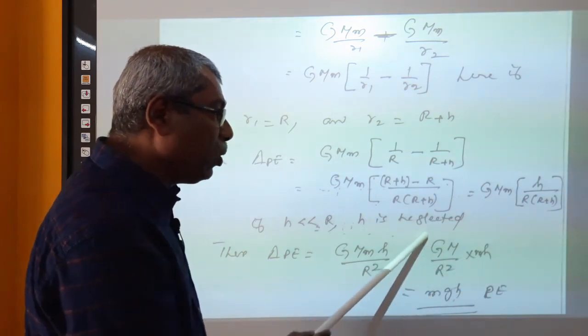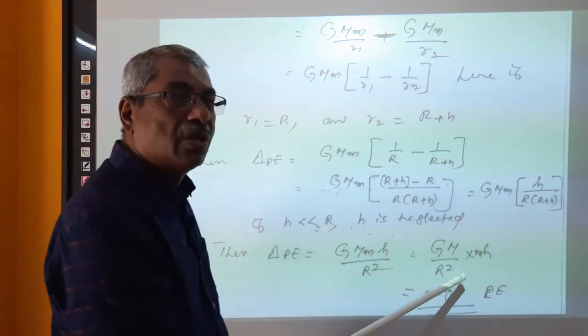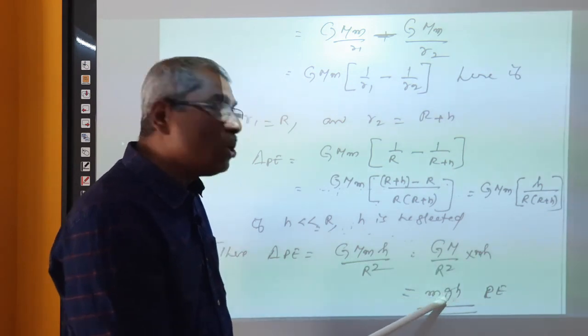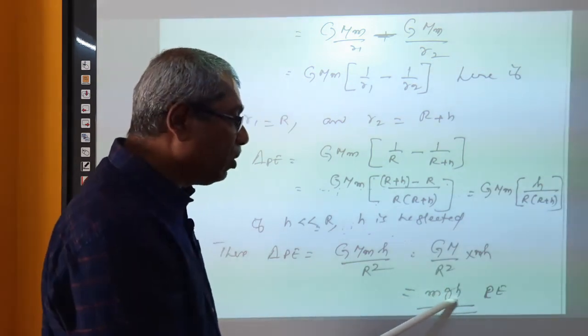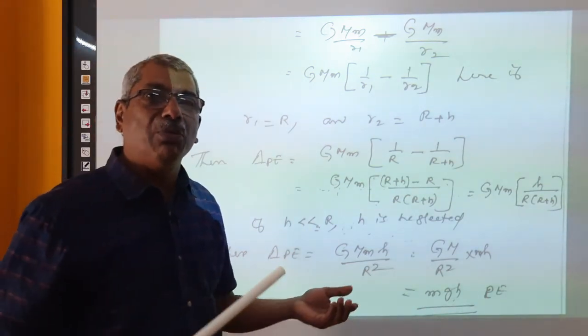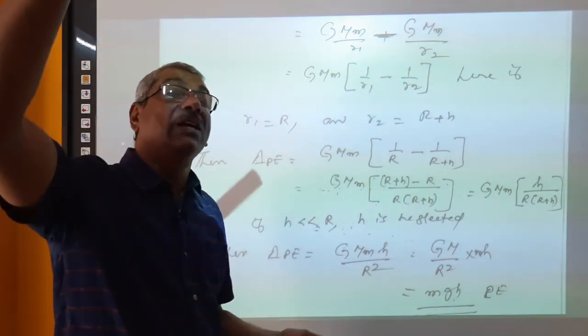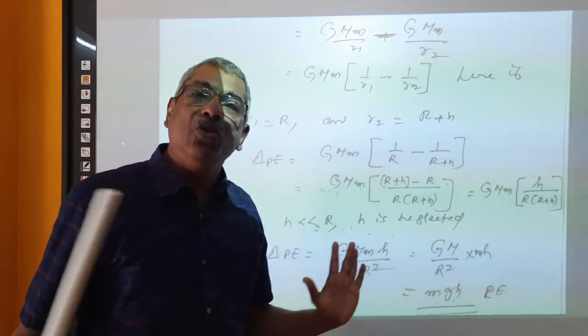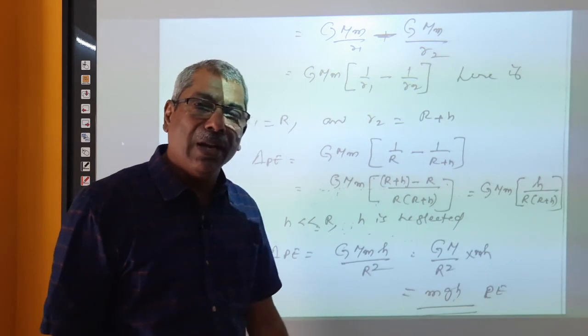Everybody knows that G M by R square is equal to small g. Therefore this is equal to mgh, because everybody knows that when an object is taken from the surface of the earth to a height h, the potential energy is equal to mgh. That is also proved.